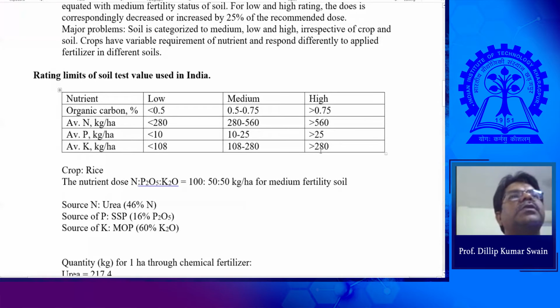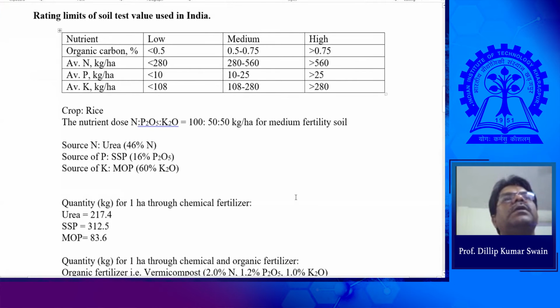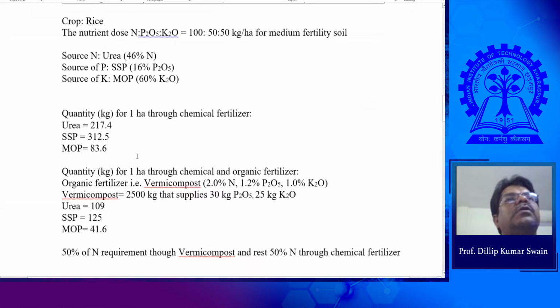And we also discussed how to calculate the nutrient dose based on the sources of the fertilizers. As the dose is known, as 150-50 or 150-60, depending upon the crop and the soil type, and the sources of nutrient are also known, then we can calculate how much nutrient will be required from different sources to meet the doses. As per the doses decided, this is the actual quantification of nutrient requirement for a particular crop. This is what we discussed.